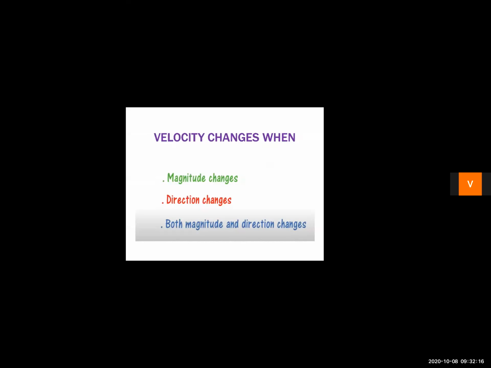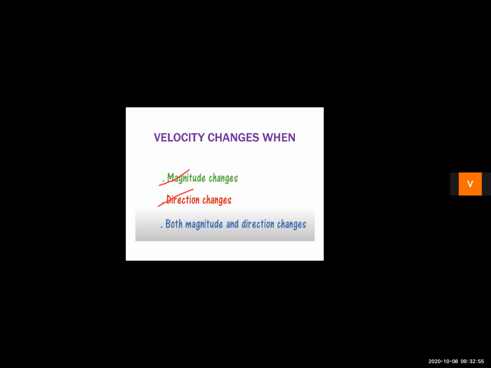So, velocity, how can we change velocity? Velocity, children, changes when the magnitude of the speed changes. Suppose initially the bus was moving with a speed of 30 kilometers per hour, and then it speeded up on the highway and it increased its speed to 60 kilometers per hour. So as the speed of the bus changed, its velocity is changing. So velocity can be changed by changing the speed or the magnitude.